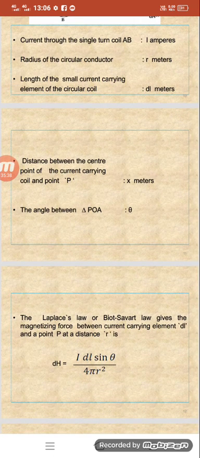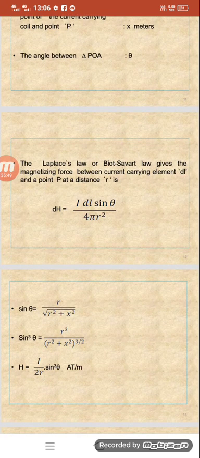Biot-Savart's law gives the magnetizing force due to the current carrying element at point P, at a distance r, as dH = I dl sin theta / 4 pi r square. We know sin theta = R / root of (R square + x square), so sin cube theta = R cube / (R square + x square) to the power 3/2. This gives H = I / 2R into sin cube theta.